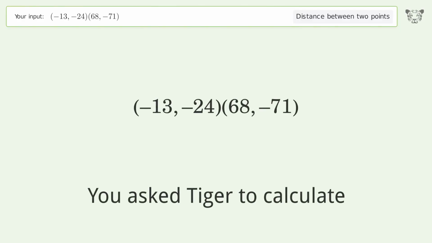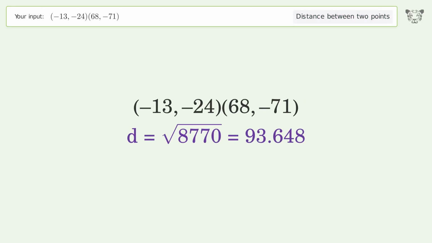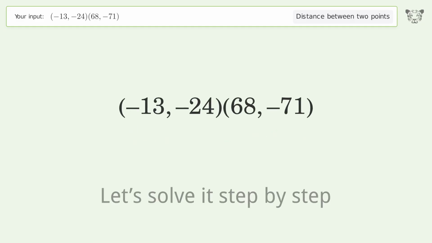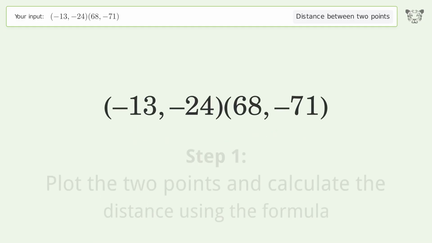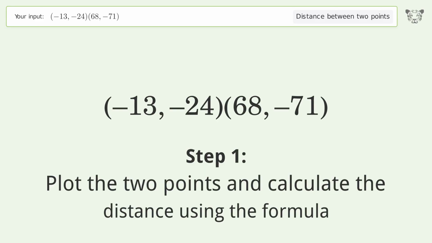You ask Tiger to calculate. This deals with the distance between 2 points. The distance between the 2 points is the square root of 8,770, or 93.648. Let's solve it step by step. Plot the 2 points and calculate the distance using the formula.